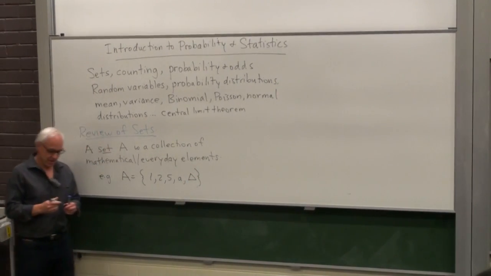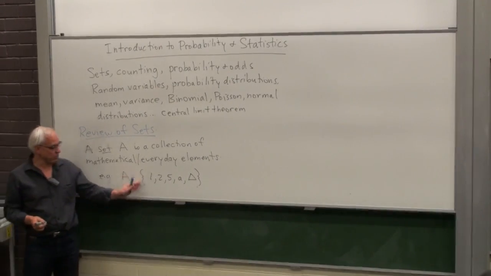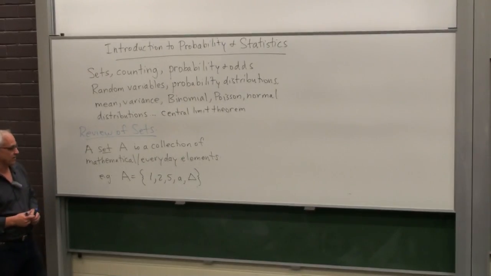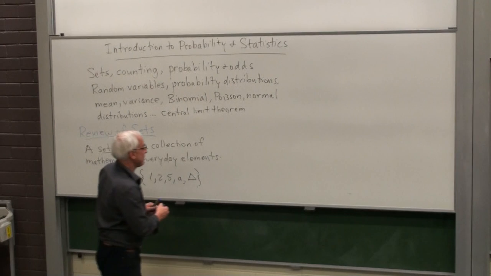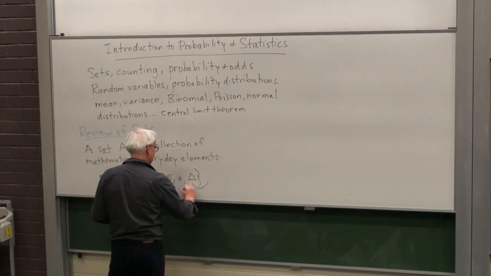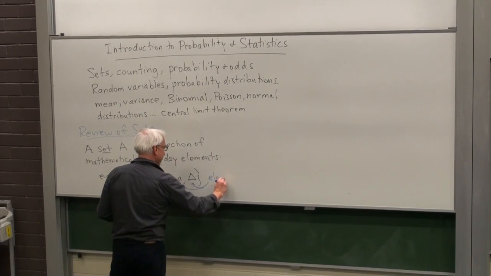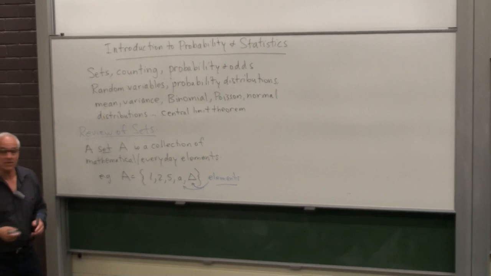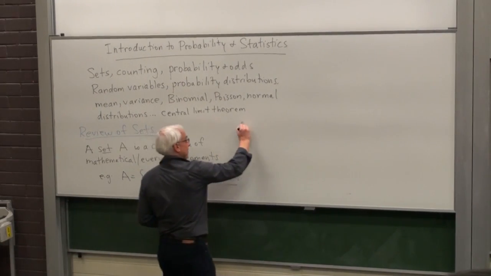Okay. That's our usual notation. We have these brackets, braces to denote the extent of the set. The objects in the set are called elements. The total number of elements is called the size of the set.